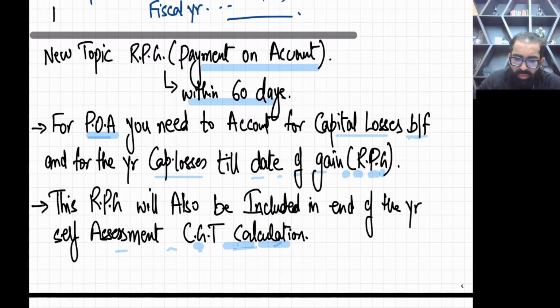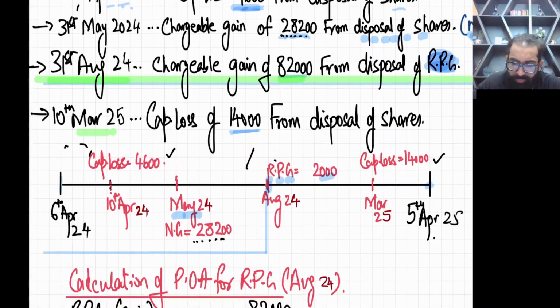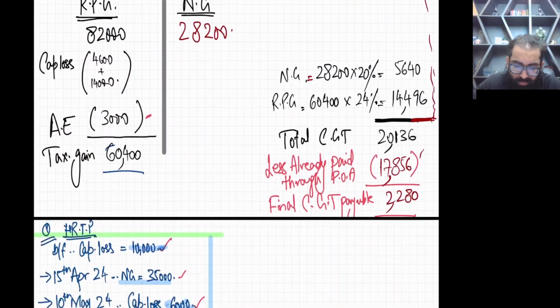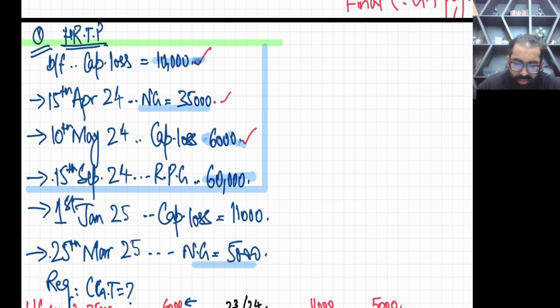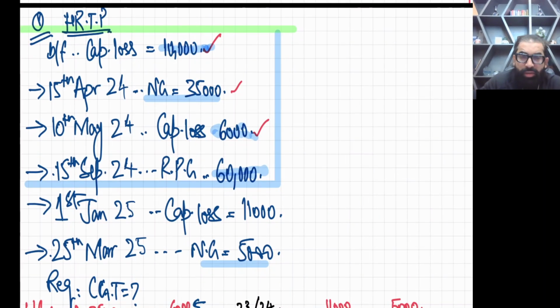Okay. So let's do one more question. See, this is one more question. First of all, at the beginning, I have written HRTP. That means the guy is a higher rate taxpayer. Now you have capital losses brought forward, then you have NG, normal gain, then you have a capital loss, and then you have RPG. See, this is the point. So we have made the rectangle.